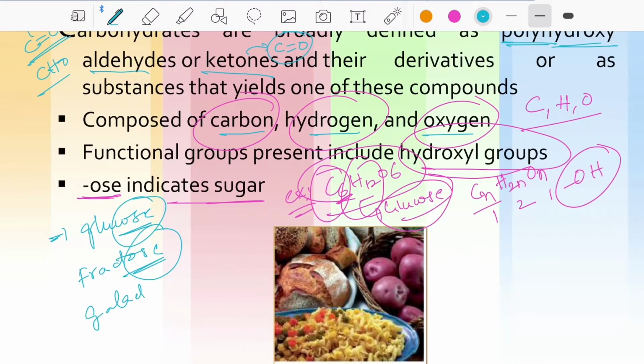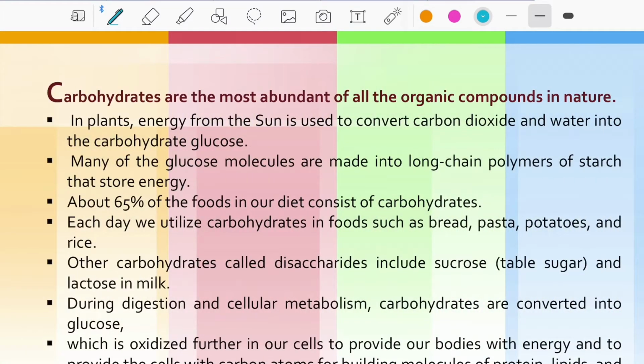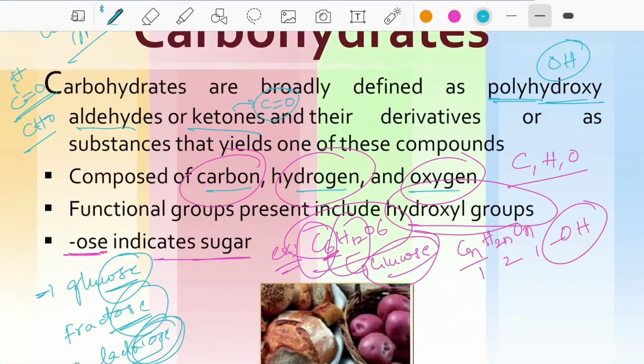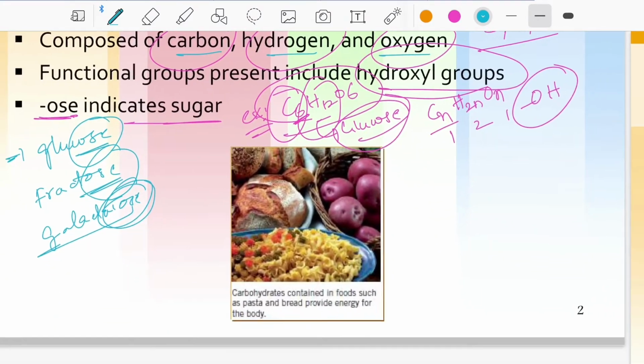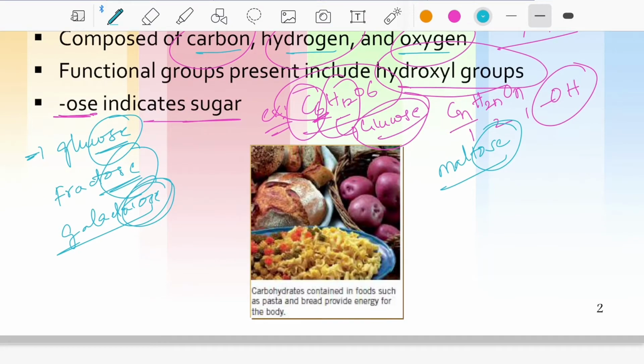The "-ose" indicates sugar, like glucose, fructose, galactose, maltose.